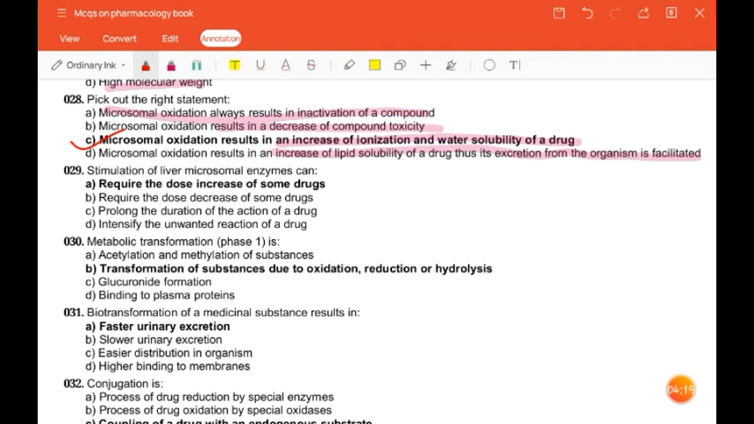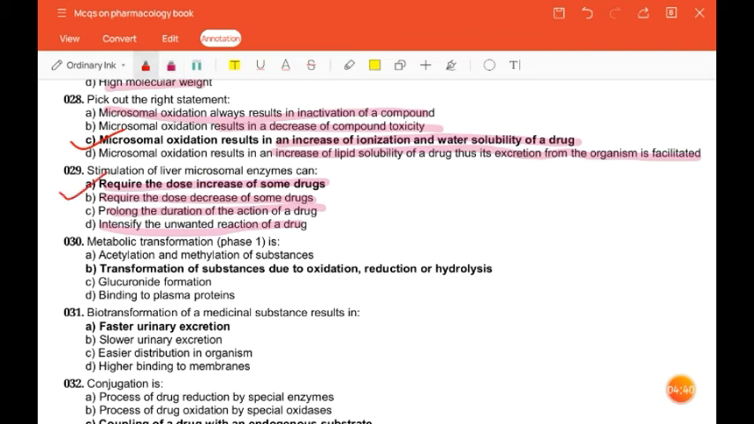Next question is, stimulation of liver microsomal enzymes can require the dose increase of some drugs, require the dose decrease of some drugs, prolong the duration of action of drug, intensify the unwanted reaction of a drug. So the correct answer is require the dose increase of some drugs.